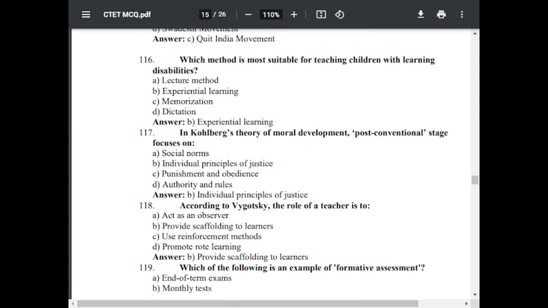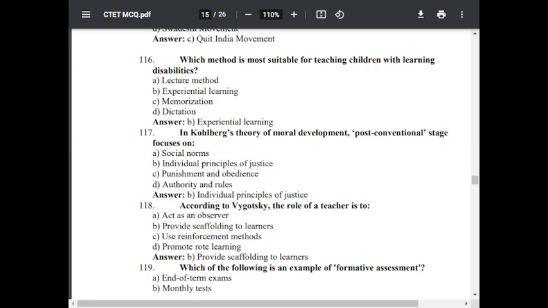Question number 117. In Kohlberg's theory of moral development, the post-conventional stage focuses on. Option A, social norms. Option B, individual principles of justice. Option C, punishment and obedience. Option D, authority and rules. The correct answer is individual principles of justice.